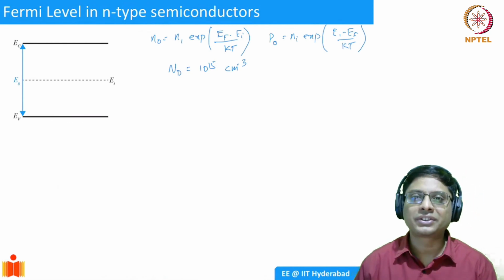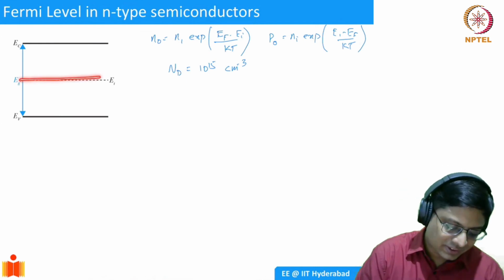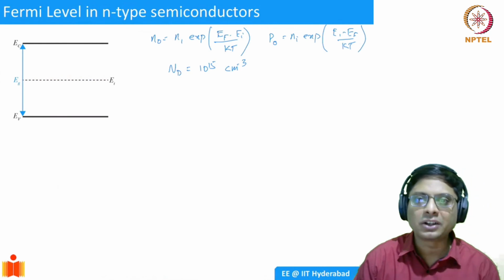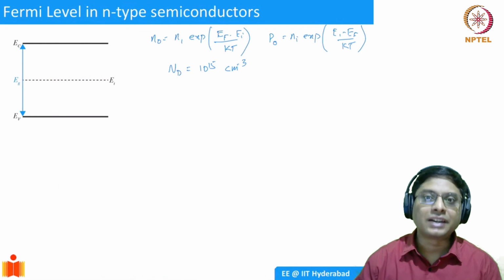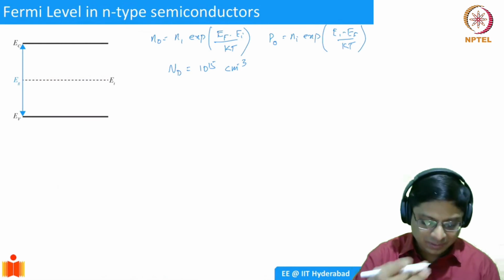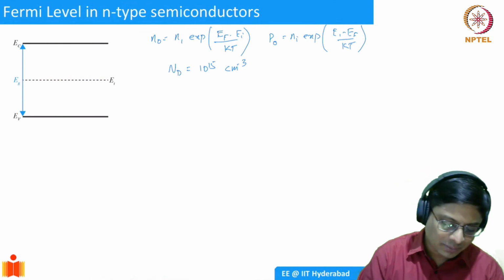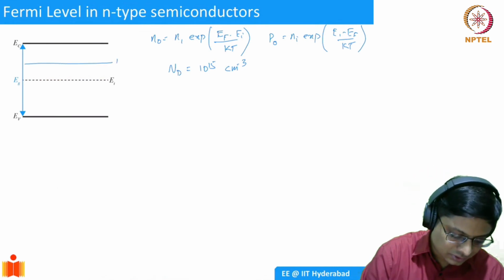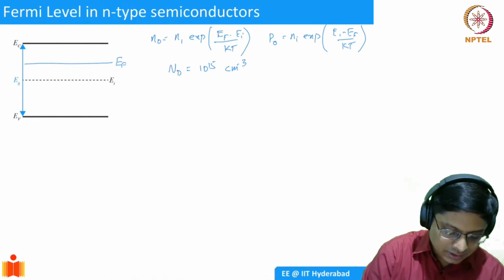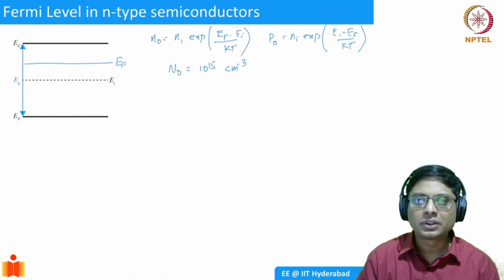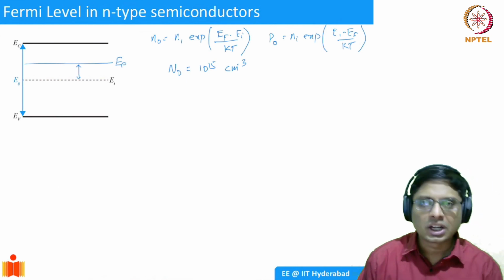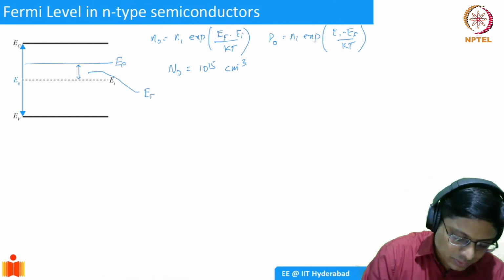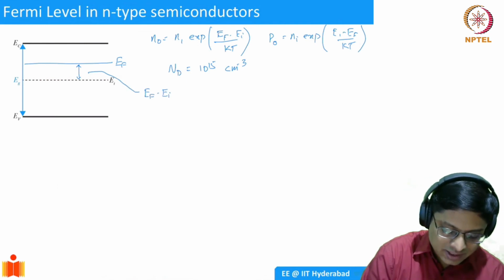So where exactly will be the Fermi level? We said for an intrinsic semiconductor, the Fermi level is in the middle of the band gap. If I add more donor atoms, where exactly will be the Fermi level? That's what we want to compute. It's going to be somewhere here for an N-type impurity. This distance we want to compute. Essentially, this distance is going to be EF minus EI, right?